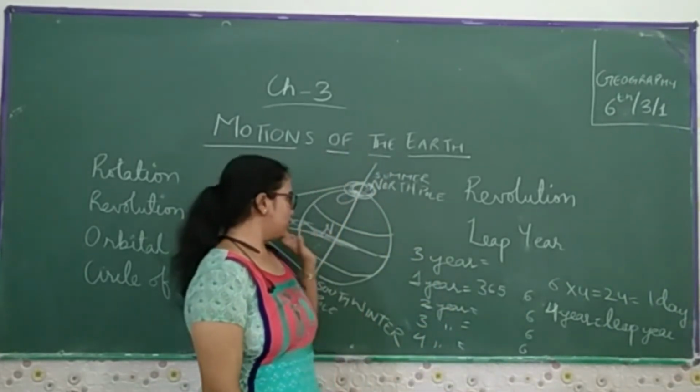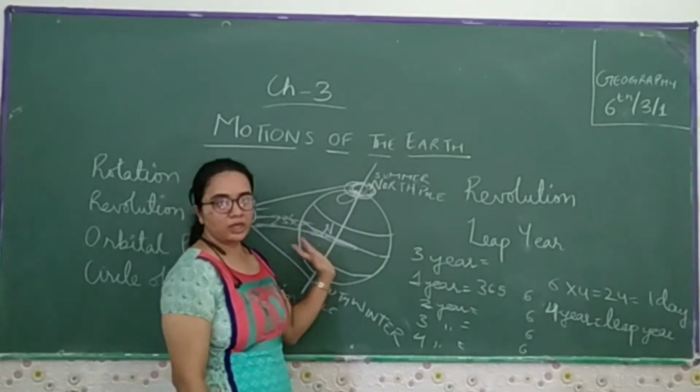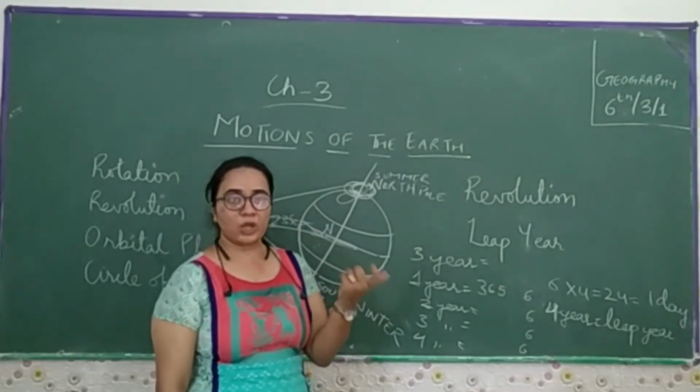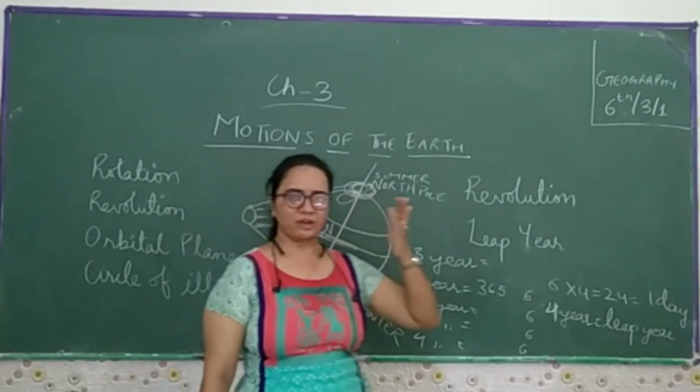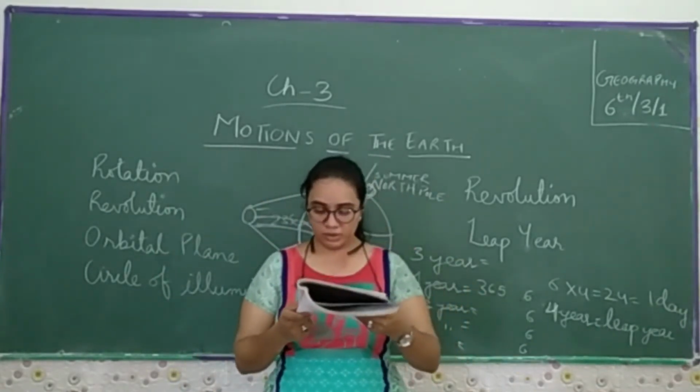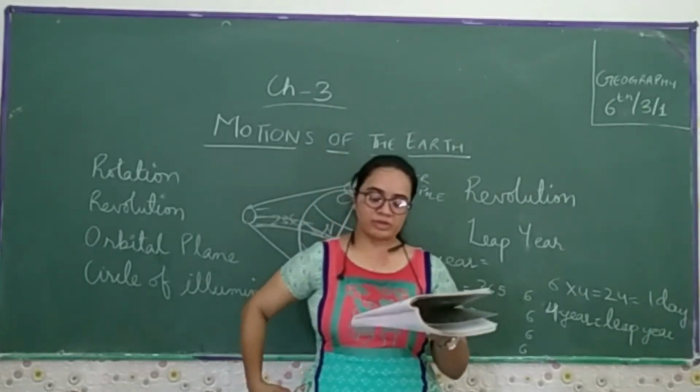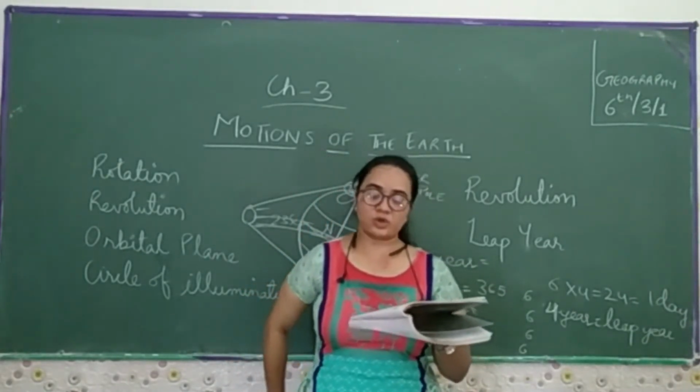When the direct sun rays fall on the equator, we call it the equinox, because neither of the poles is in a slanting position. So we can say that the earth experiences equal day and equal night, and it is called the equinox.